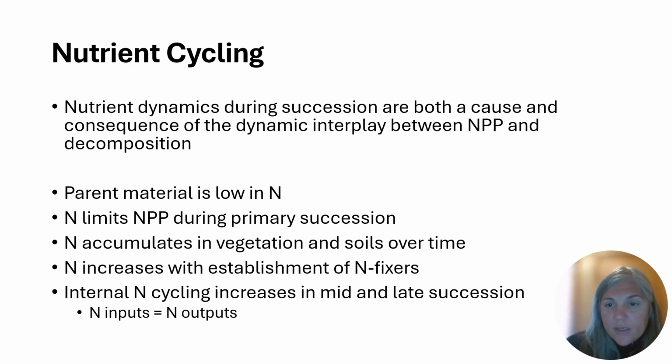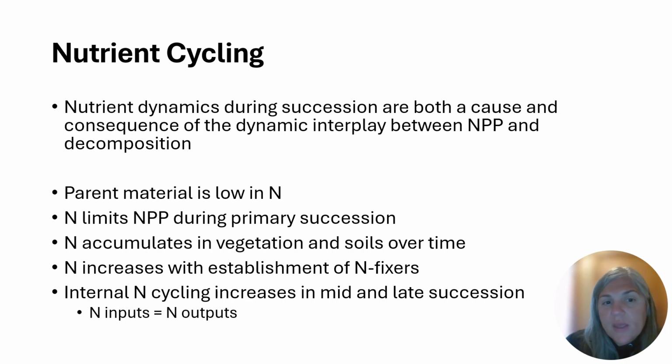So early on, we've got low nitrogen in these ecosystems during early development. And because we have low nitrogen, we know that plants need nitrogen. It's a main component of the enzymes needed in photosynthesis. So nitrogen can limit plant carbon uptake, or net primary productivity, during primary succession.